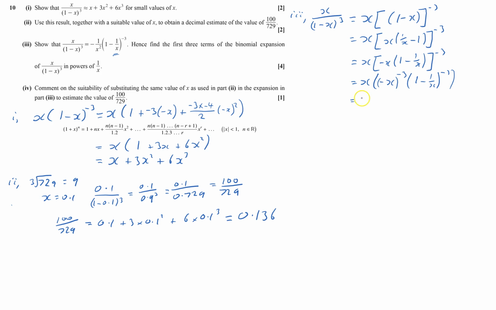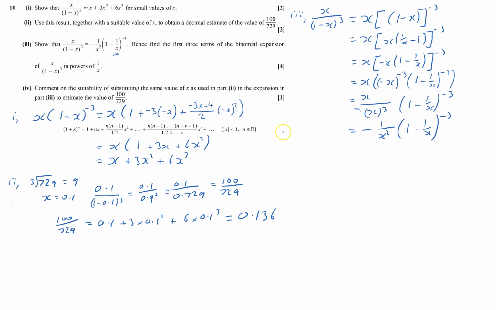And then this bit here is x, and this will be over, it's going to be minus at the front, isn't it? Because we've got 3 of them, minus x cubed. And (1 minus 1 over x) to the minus 3. And that is minus, 2 of them cancel out, so 1 of them cancels out to leave you with 1 over x squared. And then (1 minus 1 over x) to the minus 3. So that's shown the first part.